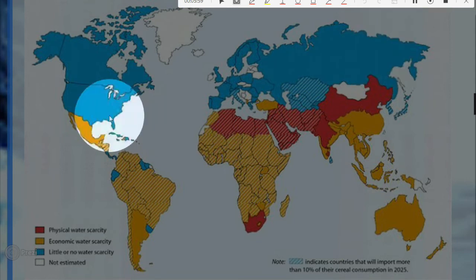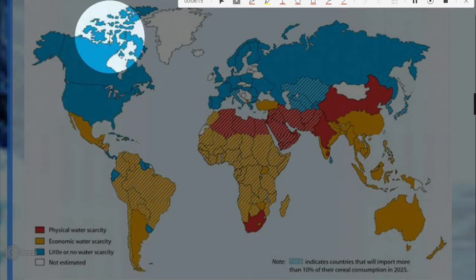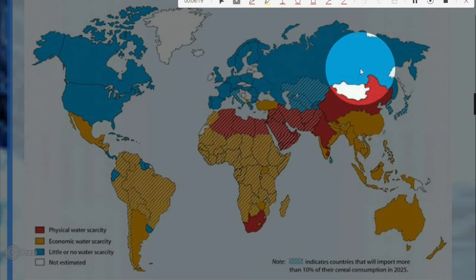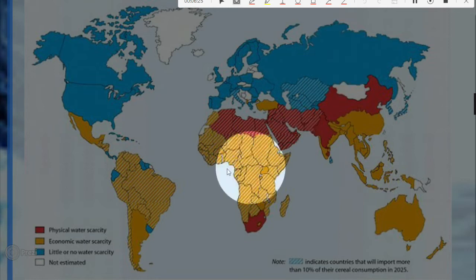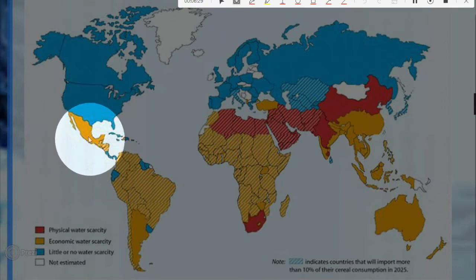These places are having little or no water scarcity, and this is because they could be having some reliable rainfall, or these countries are rich, as you can see, and therefore they have the technology to be able to either access water from underground, or they can also be able to desalinate ocean water, and therefore they have water in plentiful supply.